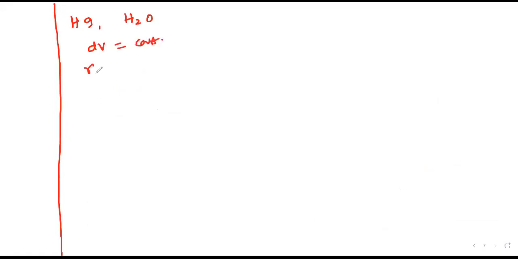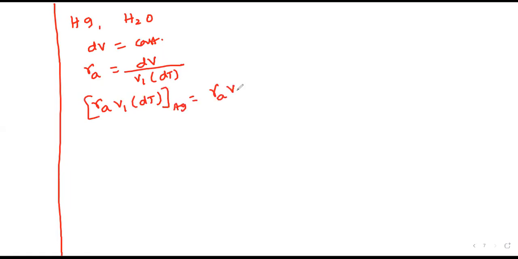Since I know that gamma A is equal to dV, the change in volume of the liquid, over the initial volume times the change in temperature, gamma A V1 dt of mercury is equal to gamma A V1 dt of water.